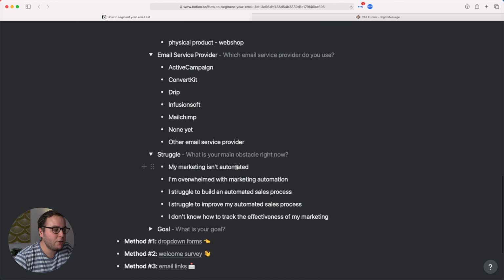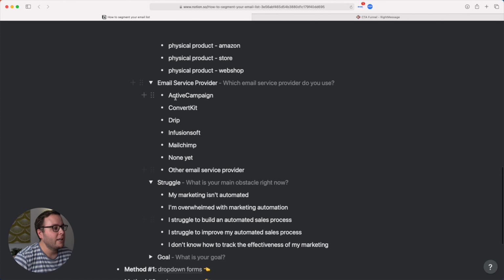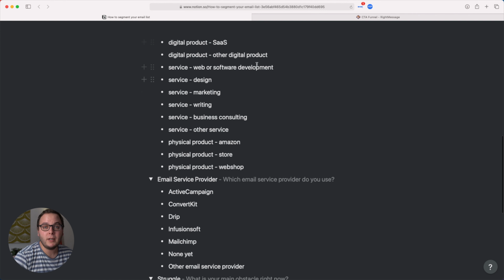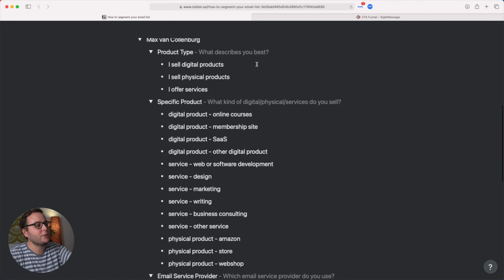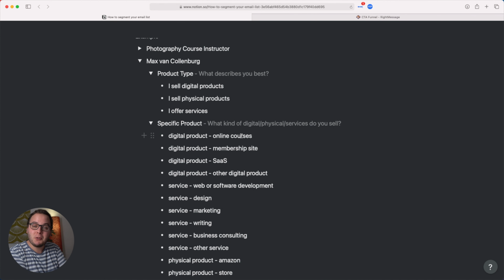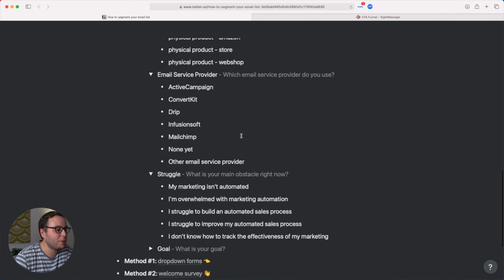My marketing isn't automated, I'm overwhelmed with marketing automation, I struggle to build an automated sales process, I struggle to improve my current automated sales process, or I don't know how to track the effectiveness of my marketing. If someone says, hey, I'm overwhelmed with marketing automation, I'm using ActiveCampaign, and I sell online courses, then I can send emails about all these topics, and I could personalize those emails based on, for example, what someone is selling, just to make it really super relevant.